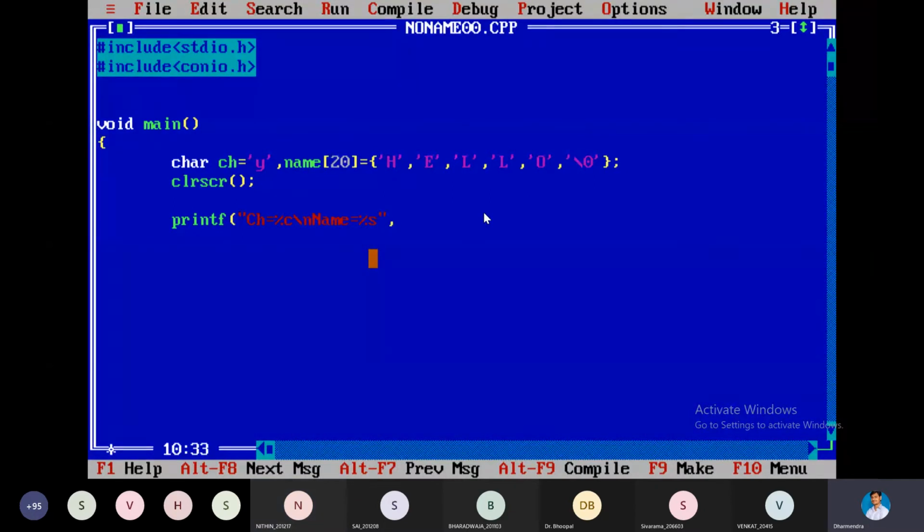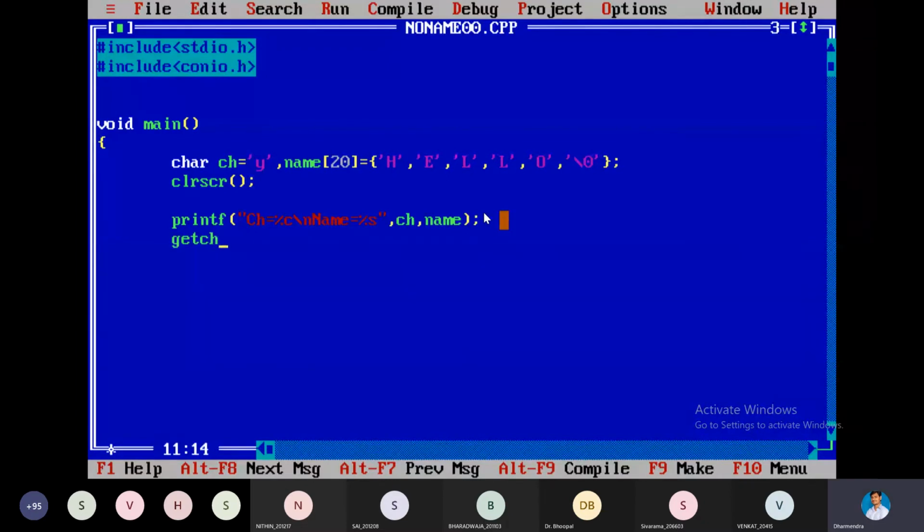Now give me the reference for each format specifier. First percent c, ch is the reference. Next percent s, just the name itself is enough. We need not specify the size. That name itself is the reference. Up to where will it print? It will identify the null character and know that this much is the length of the string. It will print till here, since it shows the ending of the string. The compiler can easily identify it.